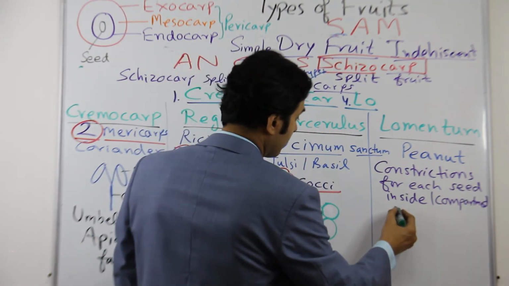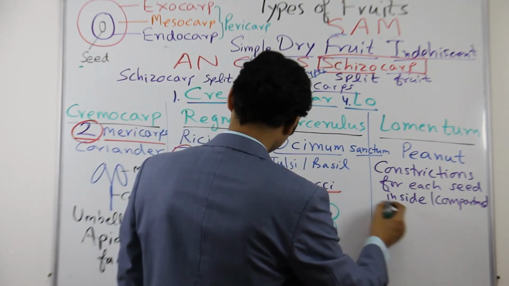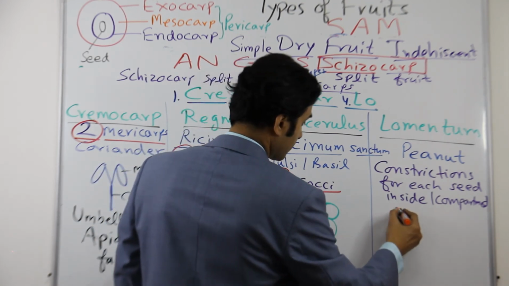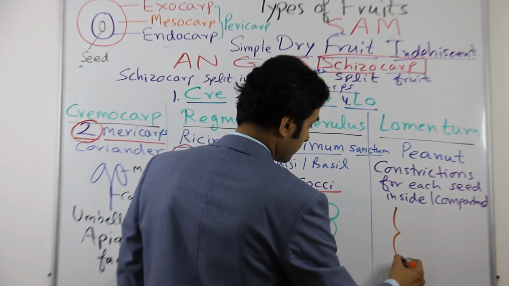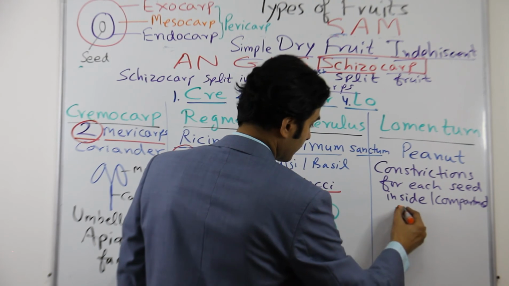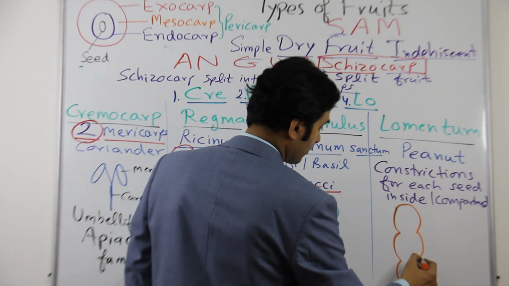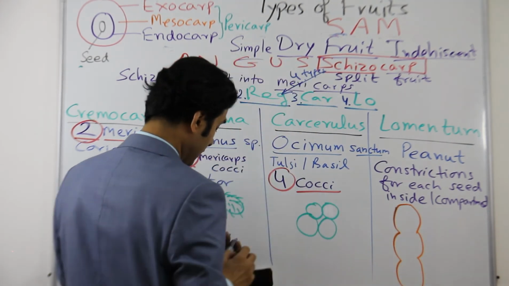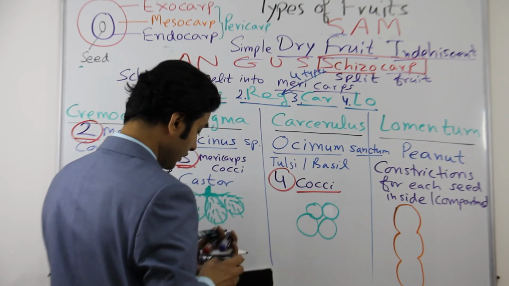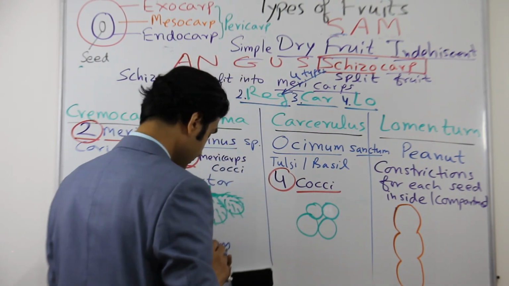So the pod will be something like this, and inside it will have seeds.